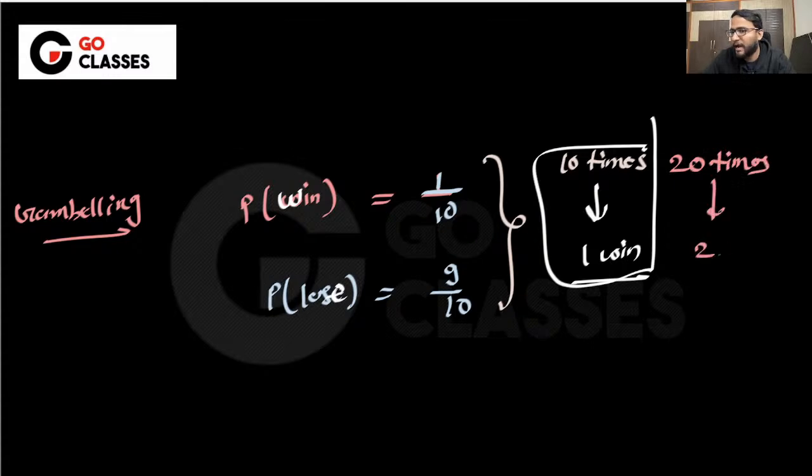I'm just saying that if you play enough number of times, then on average, out of 10 times you will be winning one time.